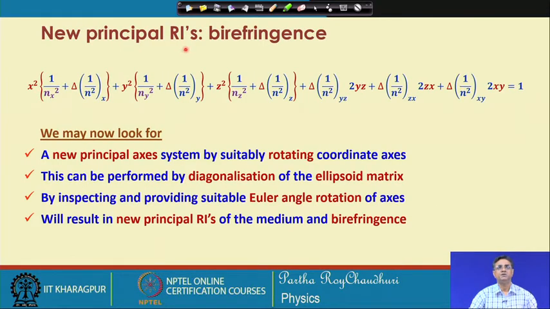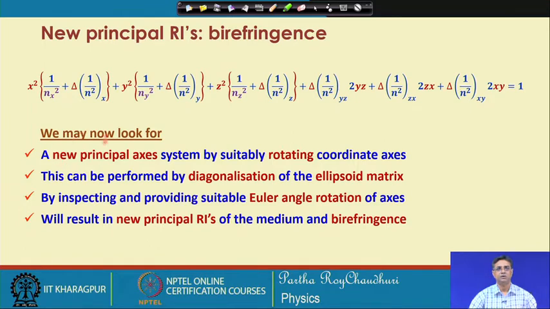So, the new principal refractive indices and hence the birefringence can be evaluated from this equation, because under the influence of the electric field we have the ellipsoid equation, and from there we know how to find out the principal axis system and the corresponding principal refractive indices.